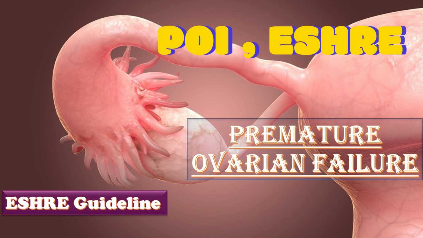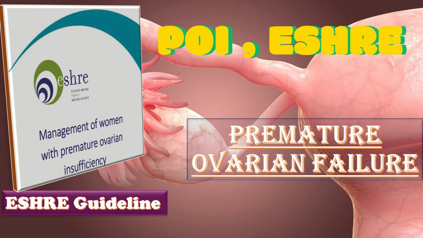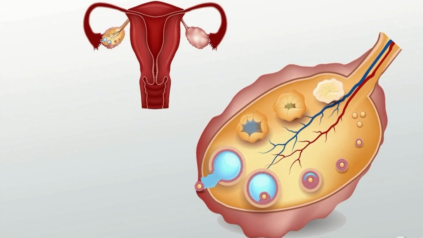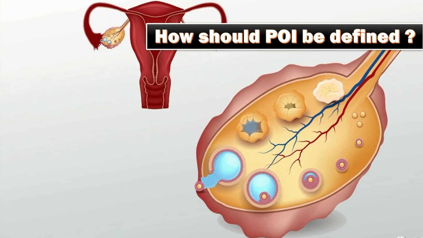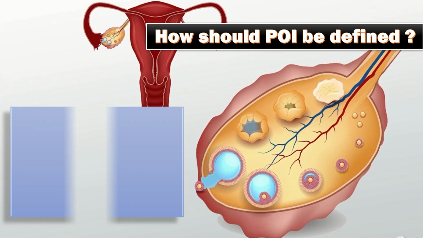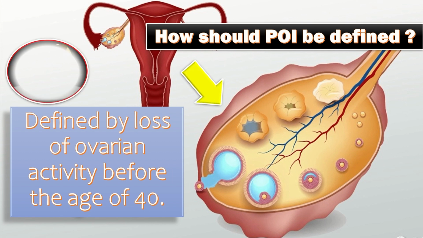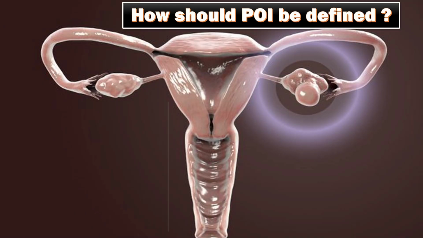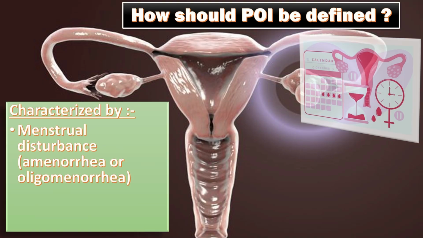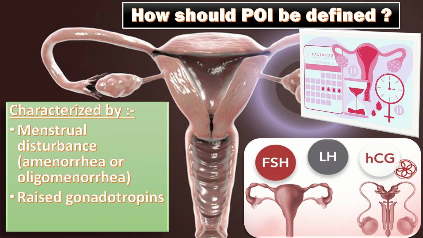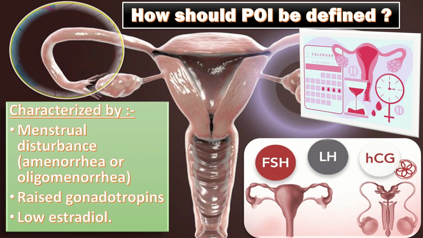Management of women with premature ovarian insufficiency, 2015 ESHRE Guideline is the topic of our discussion today. How should premature ovarian insufficiency be defined? It is a clinical syndrome defined by loss of ovarian activity before the age of 40 years. Premature ovarian insufficiency is characterized by menstrual disturbances like amenorrhea or oligomenorrhea with raised gonadotropins and low estradiol level.